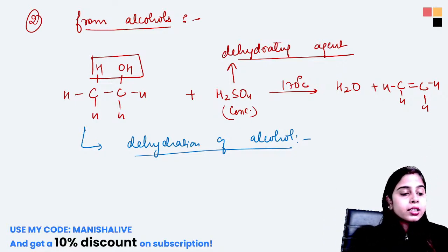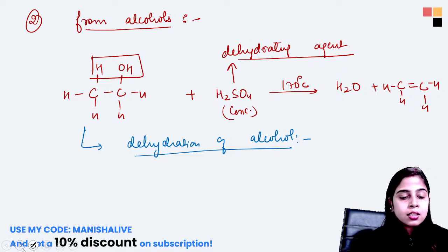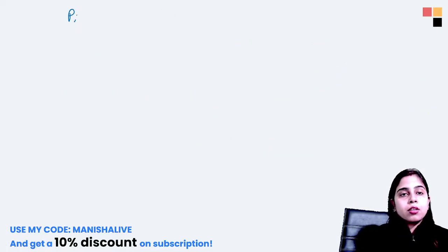So I am back. Here the water is removed from the alcohol molecule. So this is your dehydration of alcohol. So these are the two preparation methods of alkenes. Now let's talk about the properties of alkenes.